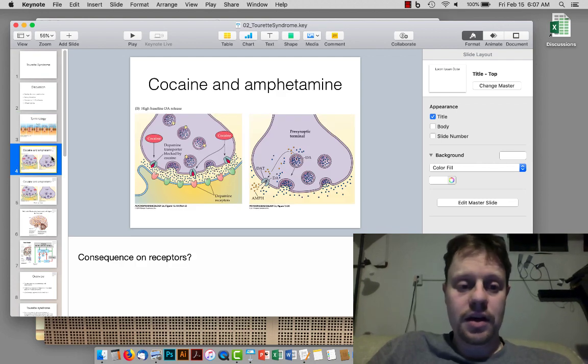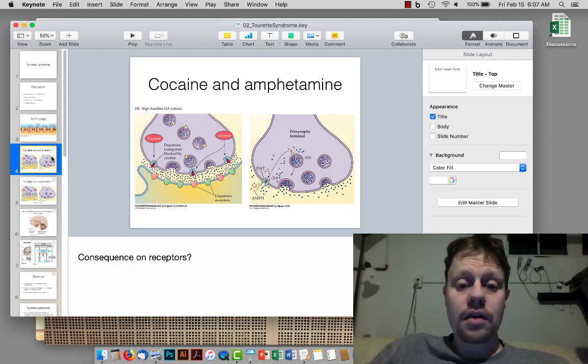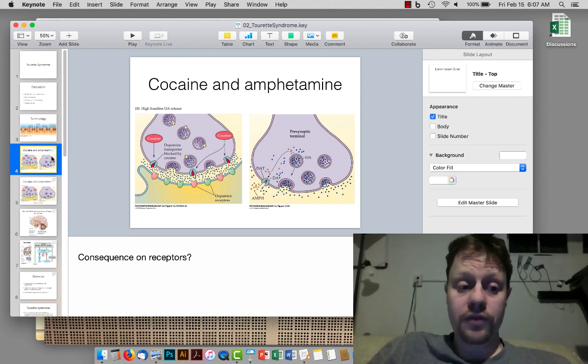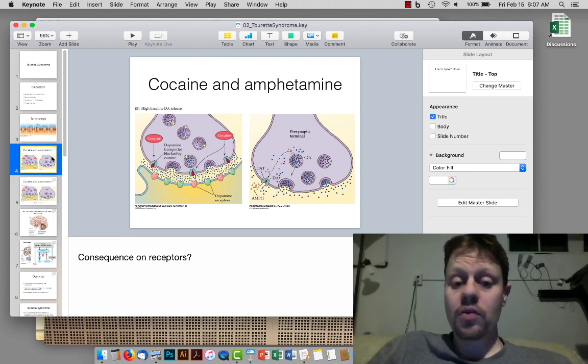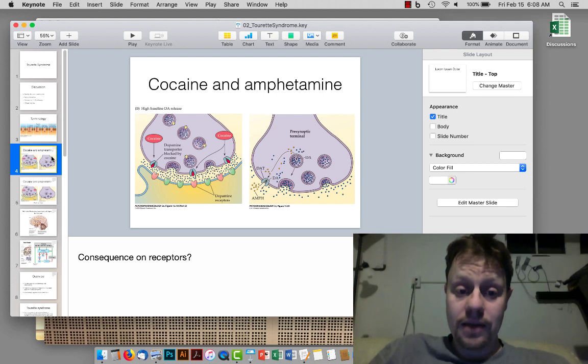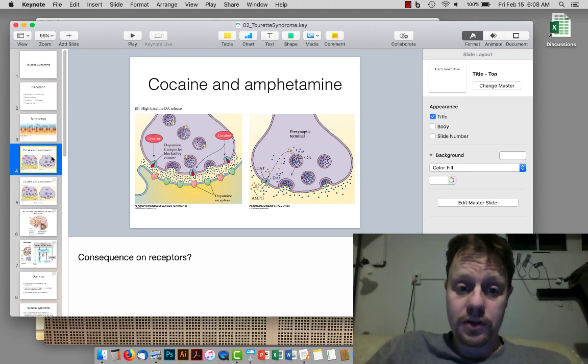The next thing that we talked about is the transporters that remove neurotransmitter from the synapses. Remember that for all neurotransmitters, they need to be degraded or destroyed or removed. Acetylcholine is degraded by acetylcholine esterase. Glutamate gets removed by astrocytes. And for dopamine, it gets sucked back up through a dopamine transporter in the presynaptic cell itself. Cocaine blocks the dopamine transporter.